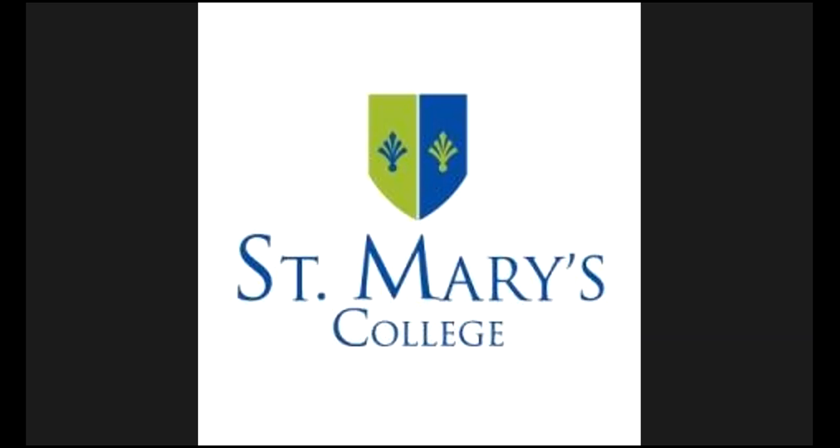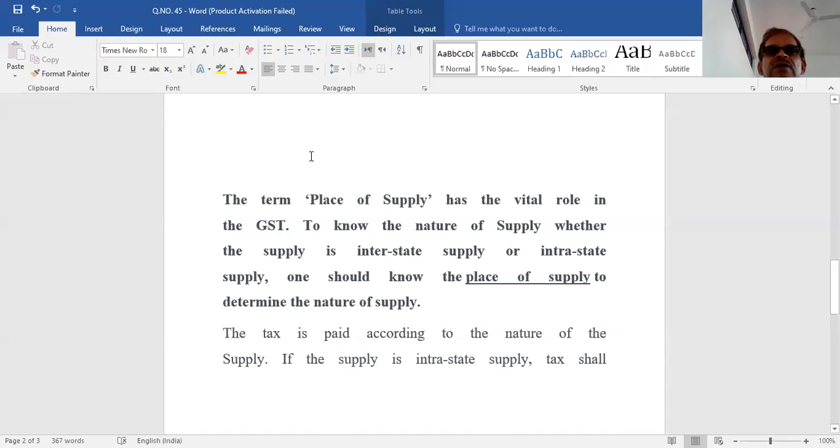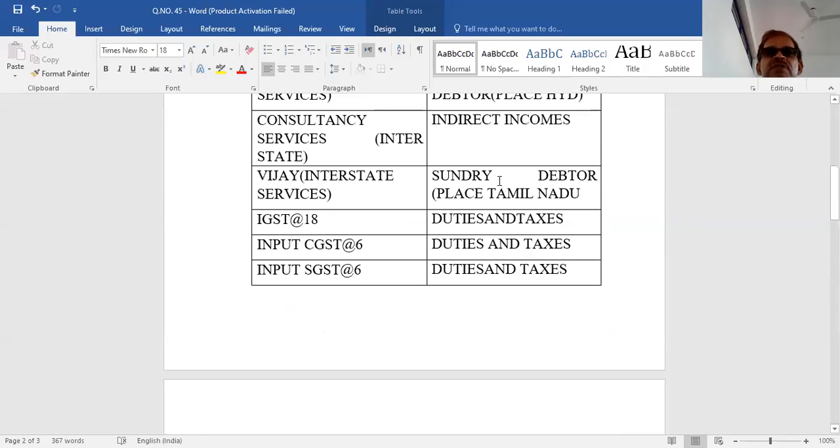Fourth unit. We are in the middle of the fourth unit, services. Now we will discuss question number 45 from the GST practical record. Question number 45 deals with services.